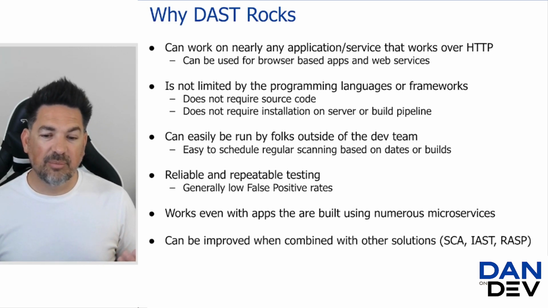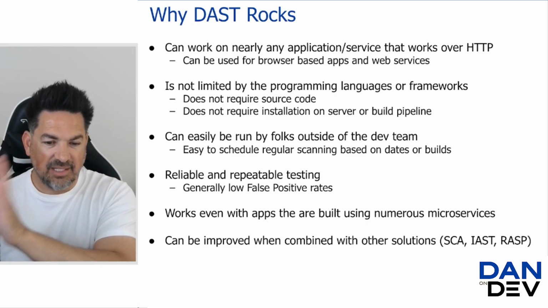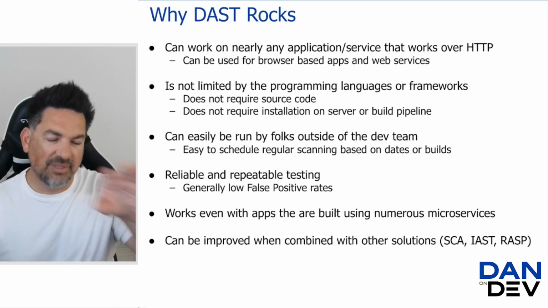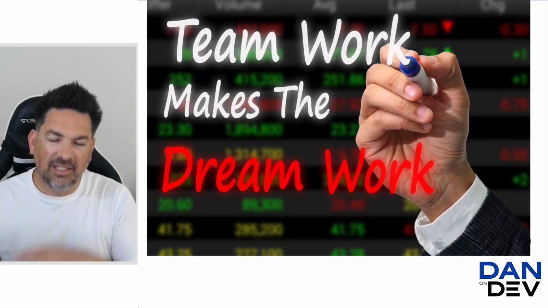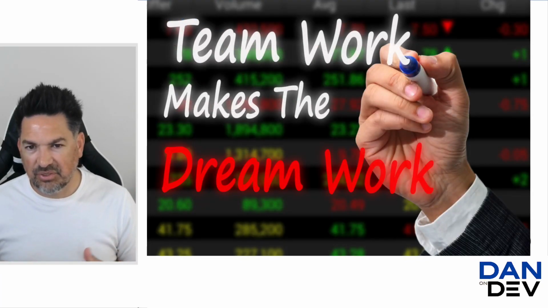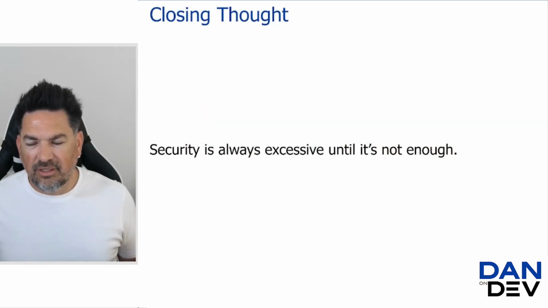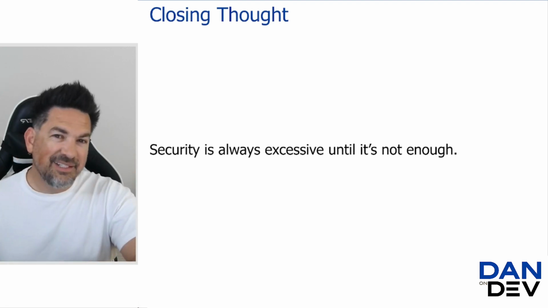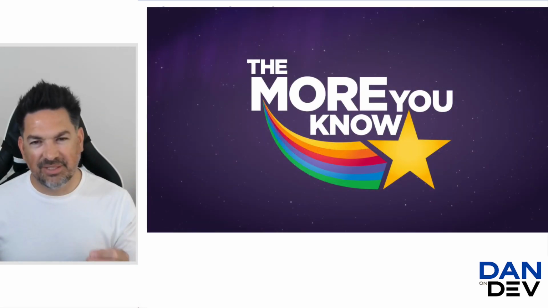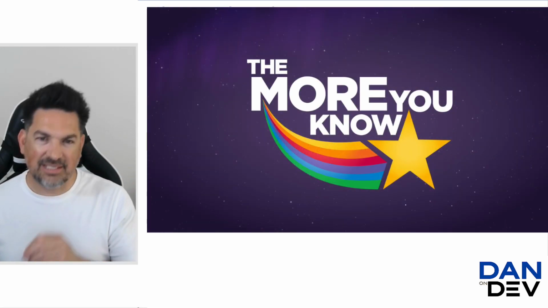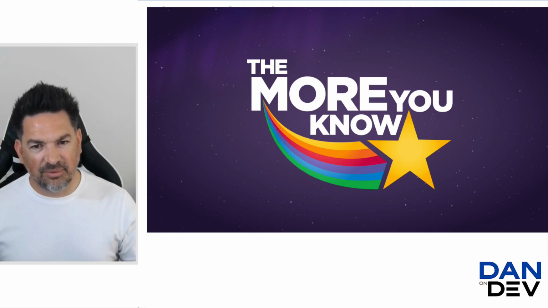And we can also be improved when combined with other solutions. I should say the same about them: the IAST and SCA products also benefit from DAST, and so these tools all should work together. Ultimately, they get improved when they're working together and helping each other, and DAST really is the same there. So, I have an affinity for the DAST side because I think it's fascinating, but I also very much understand the challenges and limitations of DAST and what DAST has to do to keep pressing to get better. So that's really what I wanted to share here today.